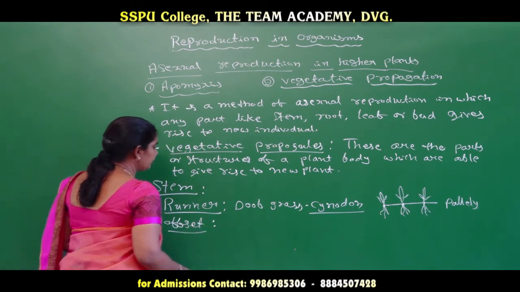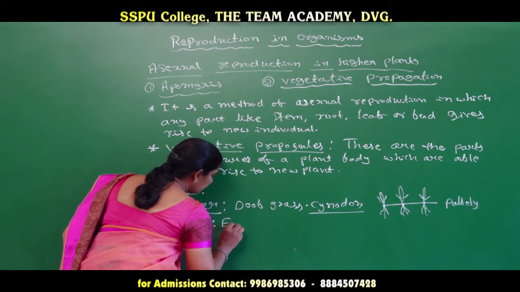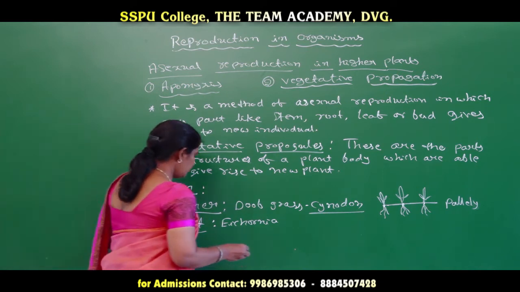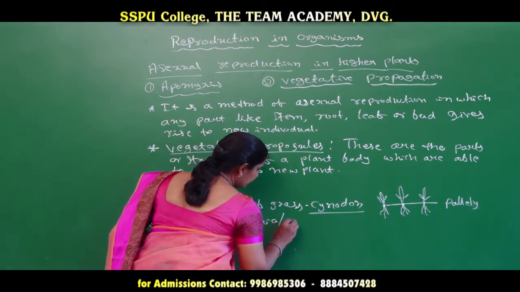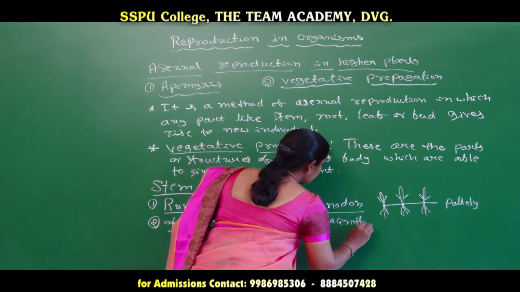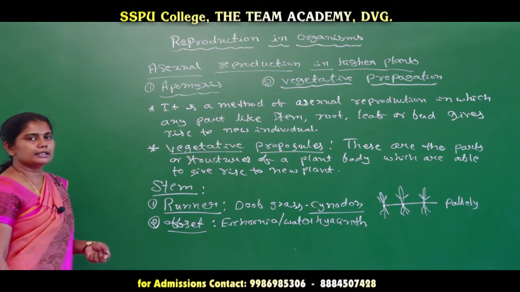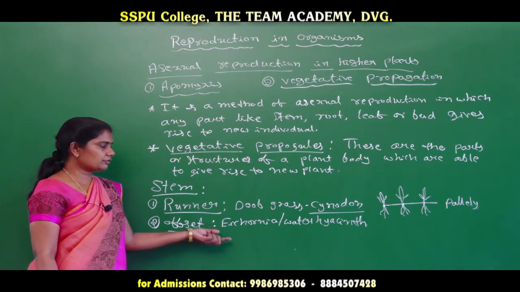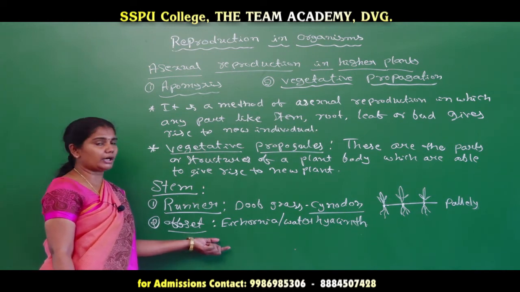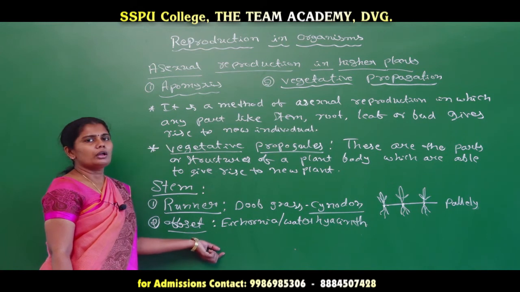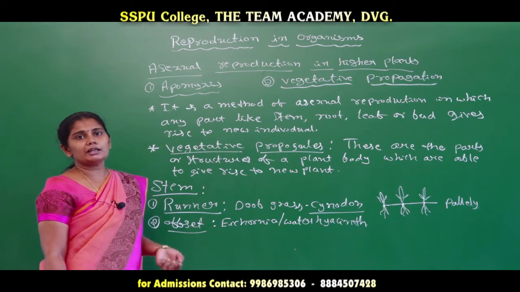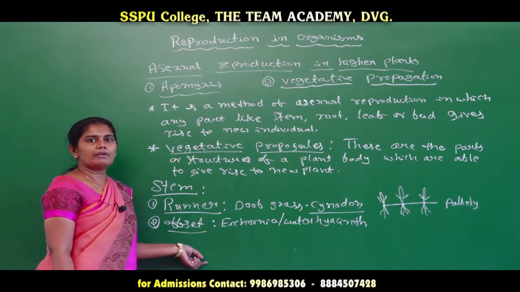When it comes to the offset, we can take an example of Eichhornia, also called water hyacinth, which is popularly known as the terror of Bengal, because this plant was brought to our country for ornamentation, but has now become an aquatic weed which is destroying many aquatic bodies nowadays.